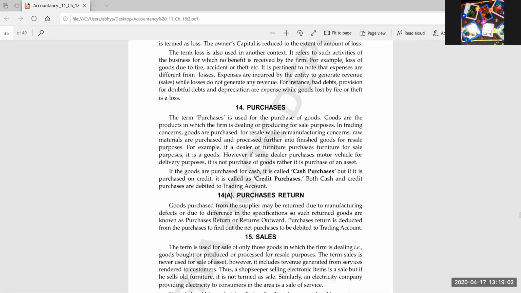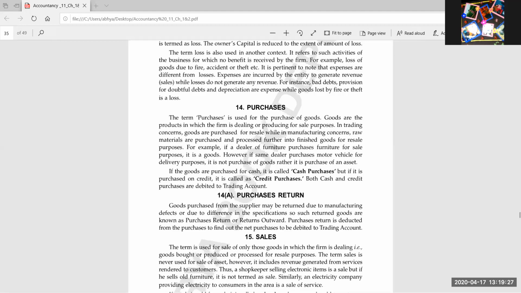Okay, so the next term is purchase return. As the name implies, purchase return means anything which we have purchased earlier, we are returning it back to the seller. Why? Because of any manufacturing defects or any difference in specifications. It means we have ordered something and we have got something else.